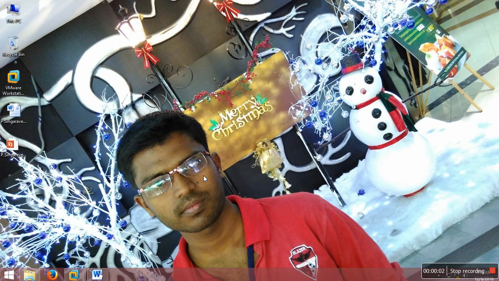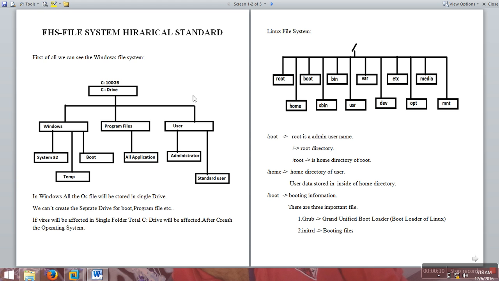Today we will discuss the Linux FHS. FHS means Filesystem Hierarchy Standard. I open my document. Here, this is the Linux file system hierarchy.